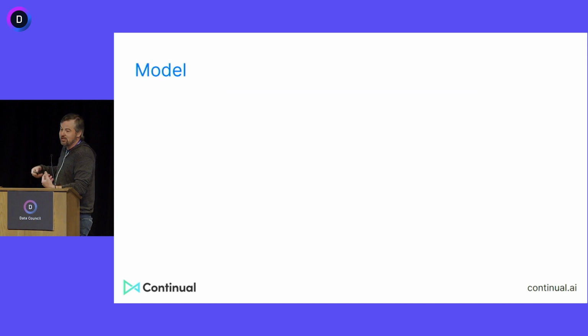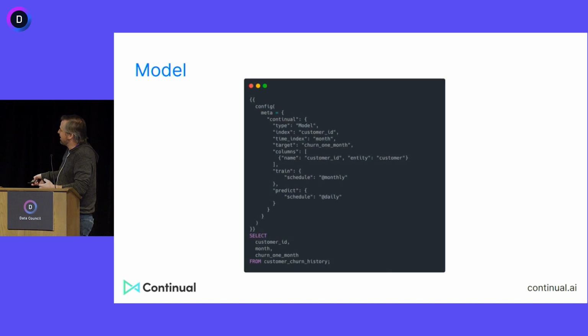The second thing we need to do is build something that's predictive. For that, we need the outputs, right? What are we trying to predict? That's the ground truth that we're going to try to predict. It's a little bit more complicated in terms of the metadata, but from the query, you just have the customer ID, the month, and the churn. In this case, it's whether the customer is going to churn the next month.